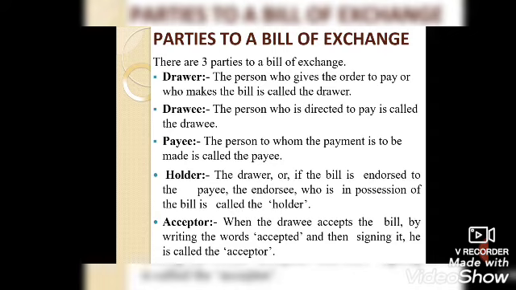Then the holder. If the bill is endorsed to the payee, the endorsee who is in possession of the bill is called the holder. The next is the acceptor. When the drawee accepts the bill by writing the word accepted and then signing it, he is the acceptor. The drawee is the acceptor and the drawer is the holder. Getting it, students?